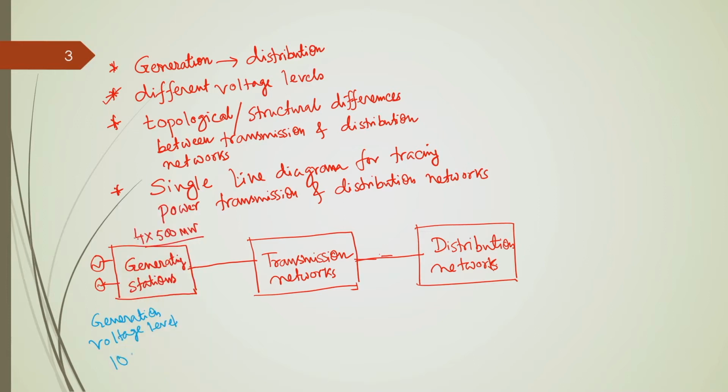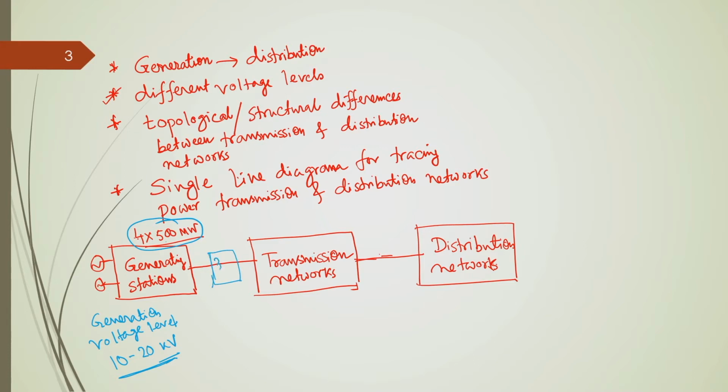is typically around 10 to 20 kV, kilovolt. kV stands for kilovolt. So, that means these generators generate 500 megawatt power each at a voltage level of 10 to 20 kilovolt. Okay. Now, this 10 to 20 kilovolt is not transmitted by the transmission network. So, we upgrade this voltage level to the voltage level of the transmission networks.